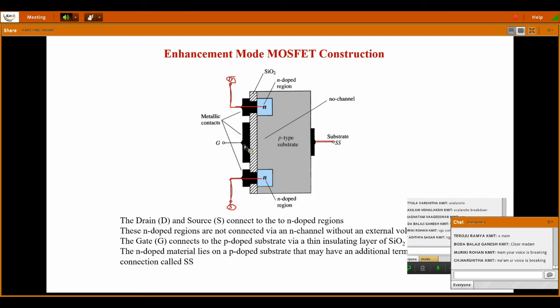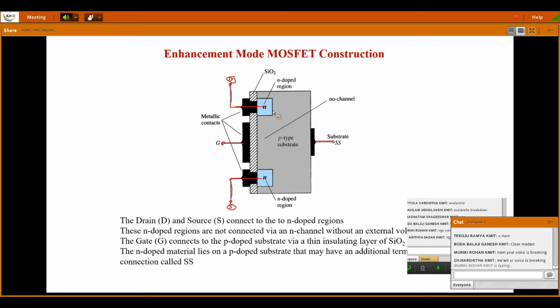So the terminals are the substrate terminal, the drain, the source, and one over the metallic contact. That makes four terminals, but generally we talk about drain, source, and gate. The gate has no connection with either the n-type or p-type material. This you should be very clear about. The gate is a terminal taken from the metallic contact over the insulating layer, and drain and source are taken only from the n-type material.